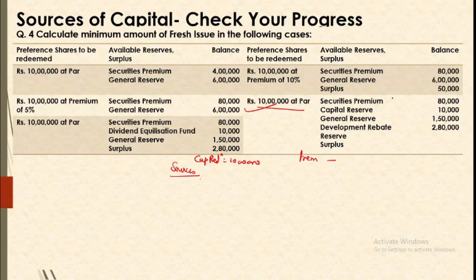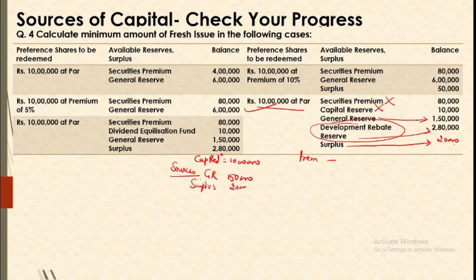Now sources are, we cannot use security premium, we cannot use capital reserve. We can use general reserve, we can use development rebate reserve, and surplus is missing. Let us assume it to be say 20,000. Okay, so we have general reserve 1,50,000. We cannot use development rebate reserve because it is a statutory reserve. If you have utilization certificate, you can use it up to the utilization, otherwise we cannot use it. So we will be having next source of surplus, that is 20,000. So in all we have 1,70,000.